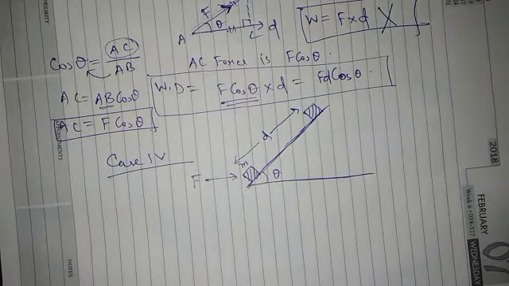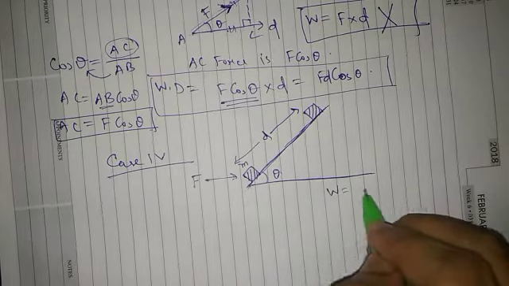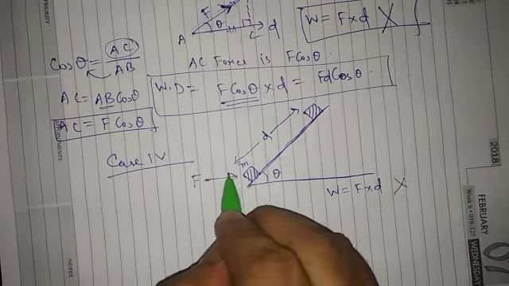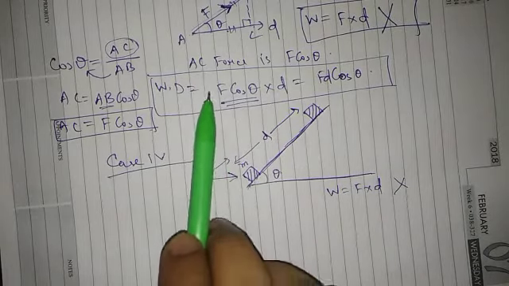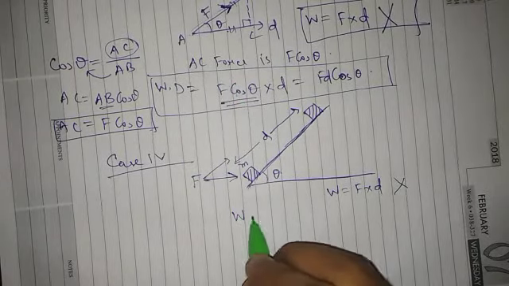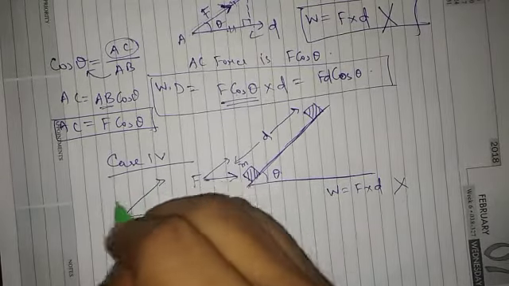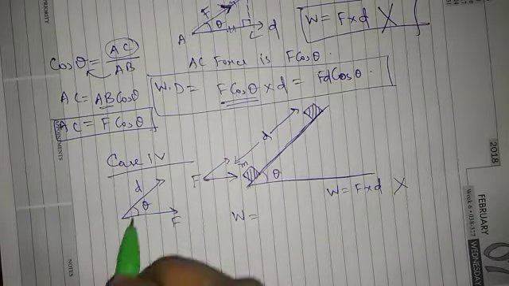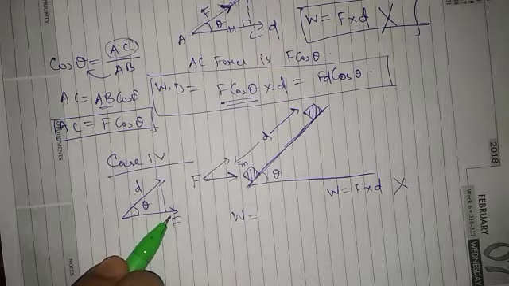So here what will be the work done? Here also we cannot write work done equals force into displacement, because the force is in this direction and the displacement is in this direction. Same thing as we did just before. Now force is in this direction, displacement is in this direction, there is an angle between them. So we have to convert this D into this direction.